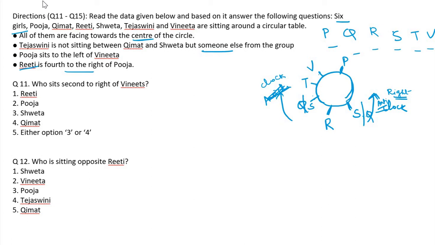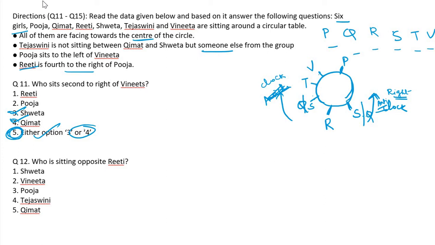Who sits second to the Vinit? Who sits second? That's why I am telling. Sweta or Kumit? We don't know. So the answer is either 3 or 4. Nothing is given, says right, left. Right, left given means particularly we can mention. Here we randomly give the position. Therefore, the answer is the fifth one. Okay, the answer is option: this is both.